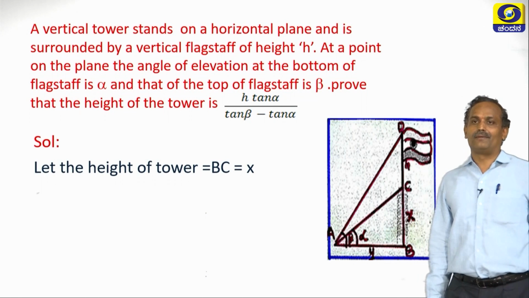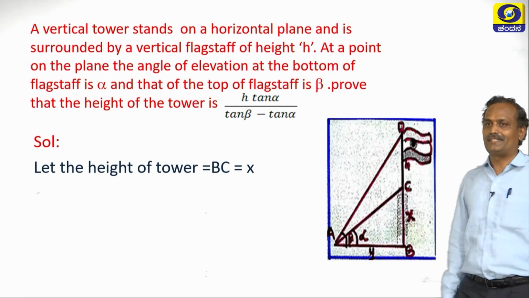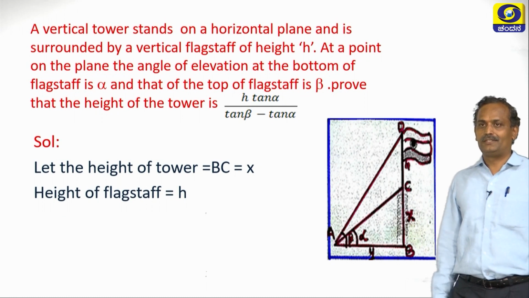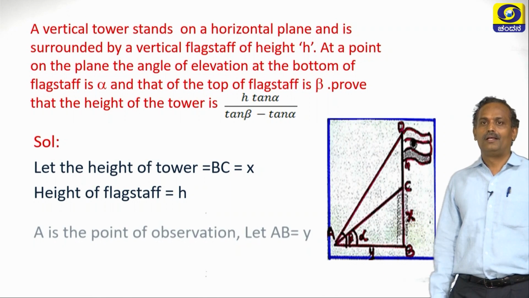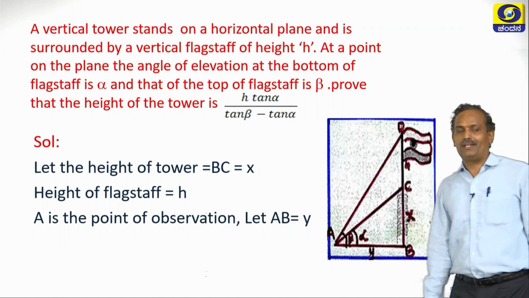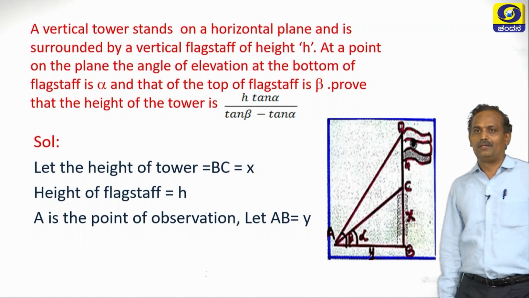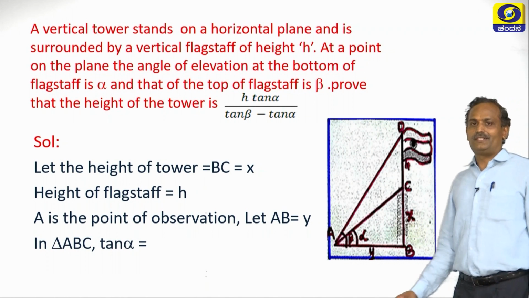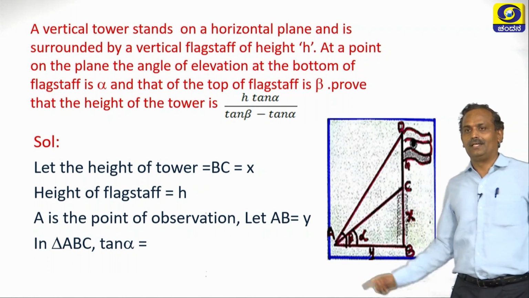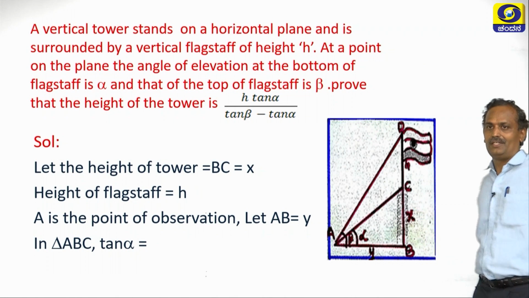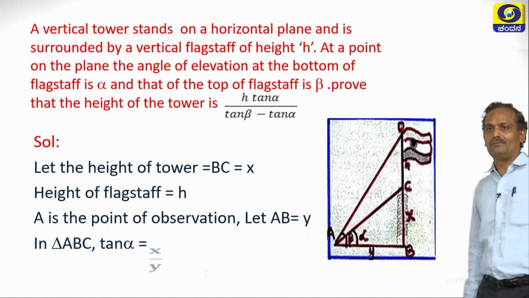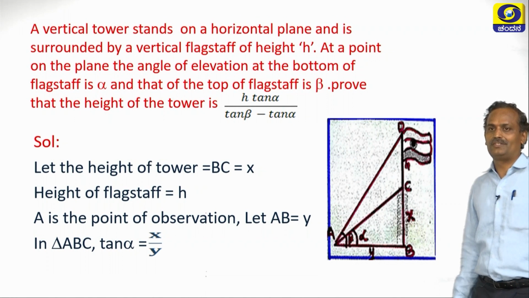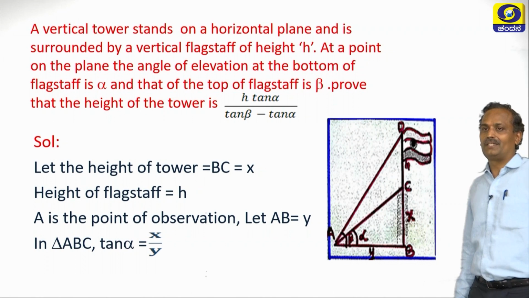Let the height of the tower be BC. Let us take it as x, we have already assumed. So the height of the flagstaff be h, it is above the tower. A is the point of observation where the viewer is observing. So let AB we have assumed as y. Now let us take triangle ABC. In this triangle ABC, tan alpha is nothing but opposite by adjacent. What is opposite? It is BC. What is adjacent? It is AB. So it is nothing but x by y.